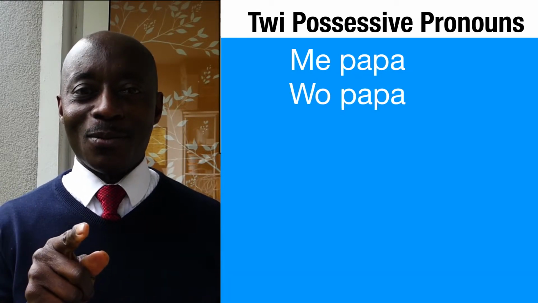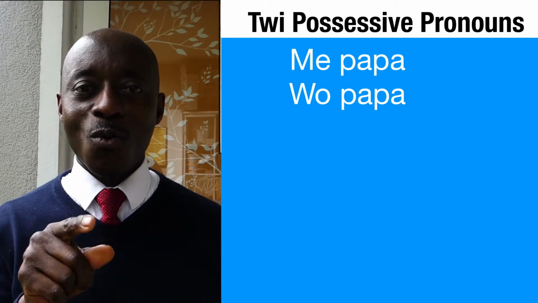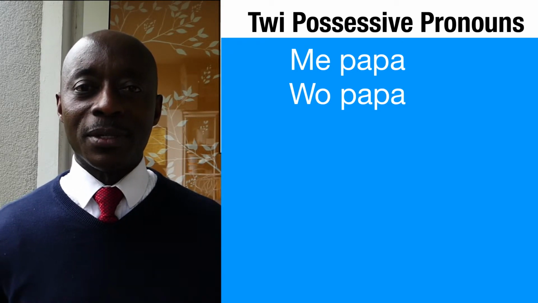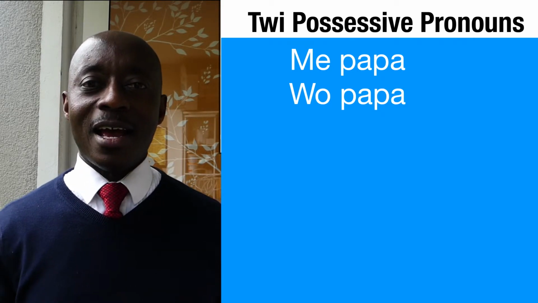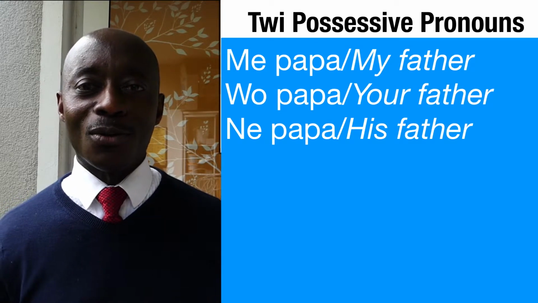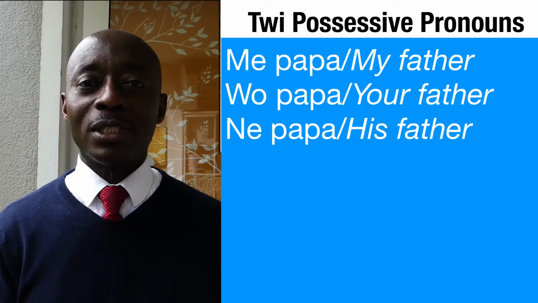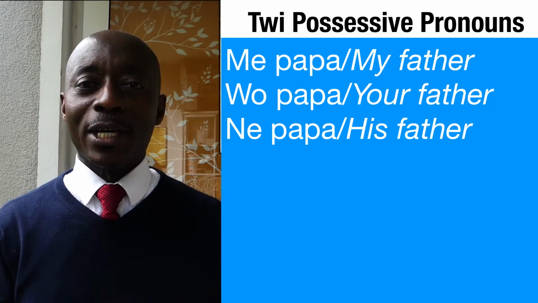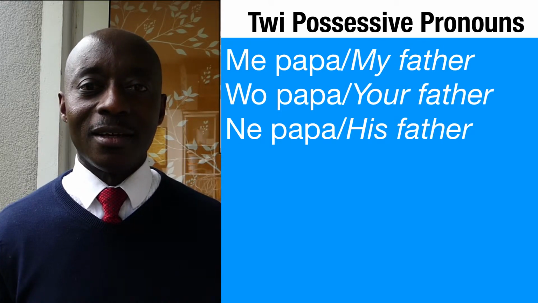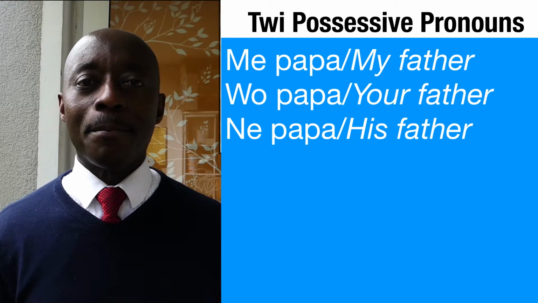And what about you? We'll say wo papa, but they are written separately. And then ono will change totally, and it will become ne. That is his or her: ne papa.